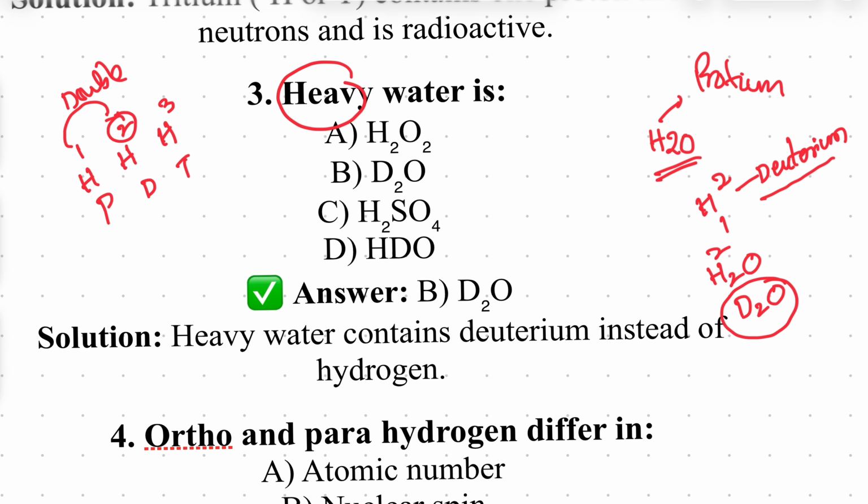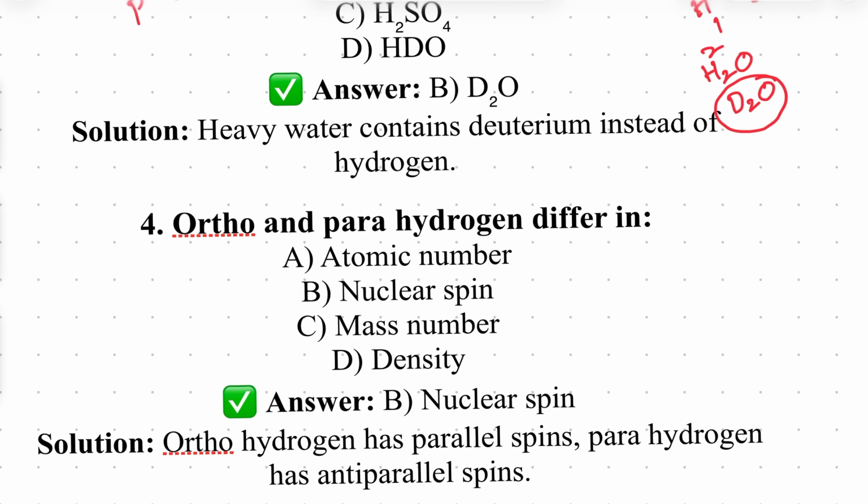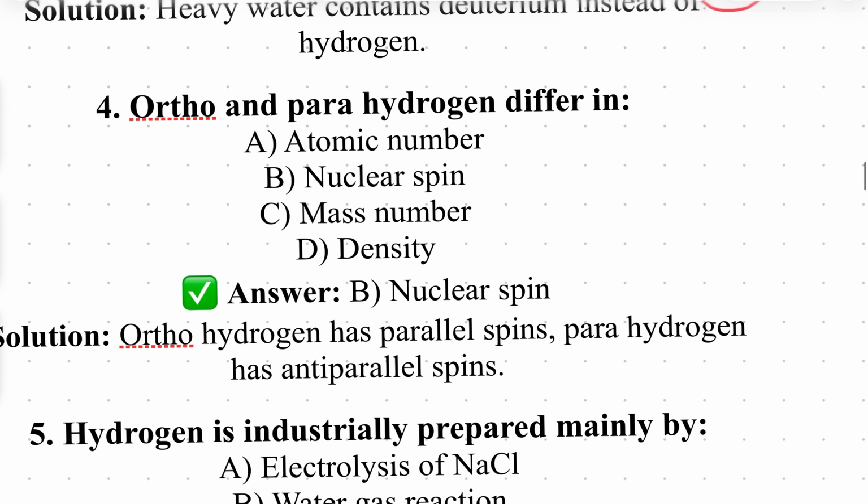Mass is doubled. Therefore, it is heavy. Heavy means more mass. So that is T2O. Clear? That's it. Next one, very important.